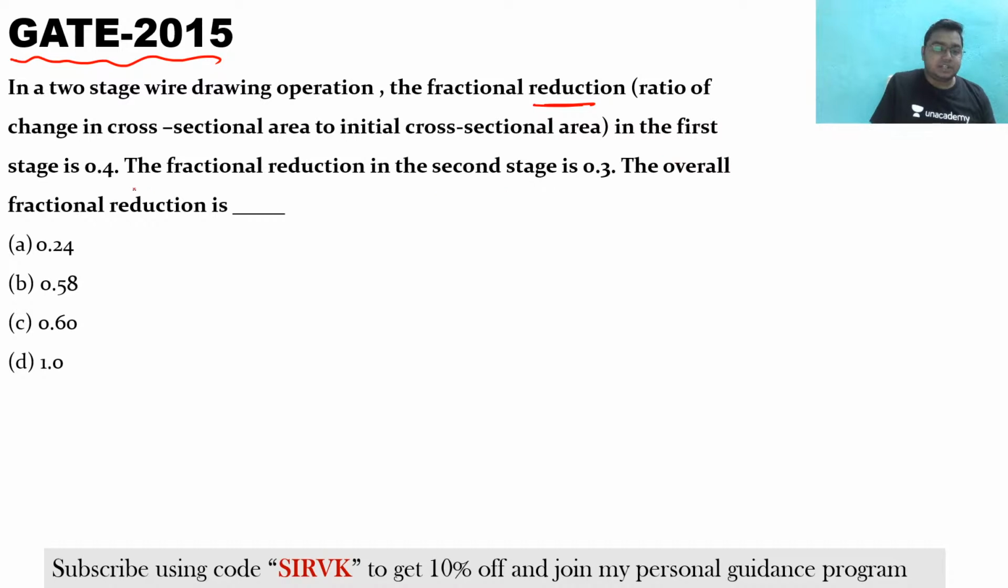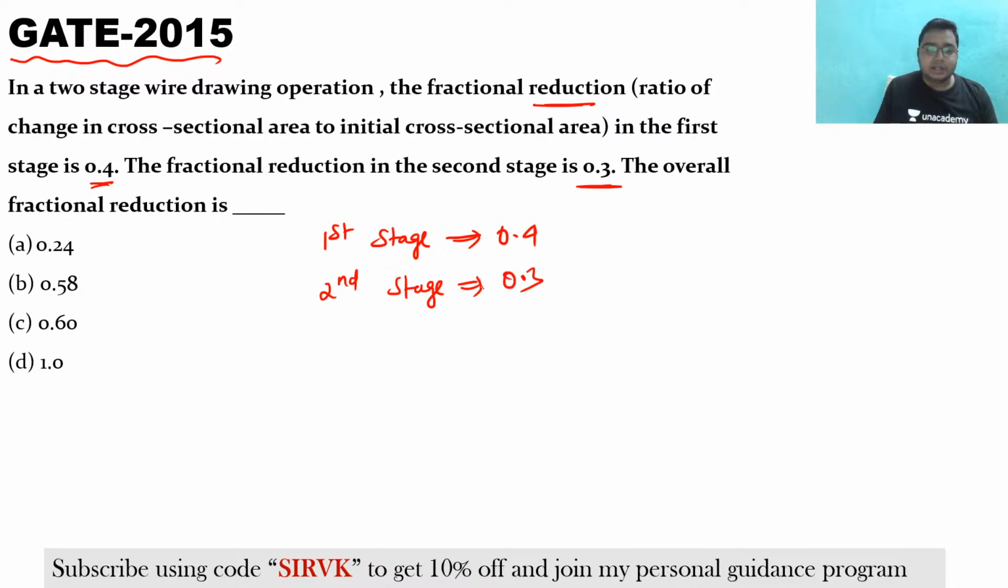In the first stage it is 0.4. The fractional reduction in the second stage is 0.3. So if in the first stage the fractional reduction is 0.4 and in the second stage it is 0.3, then tell me the overall reduction.